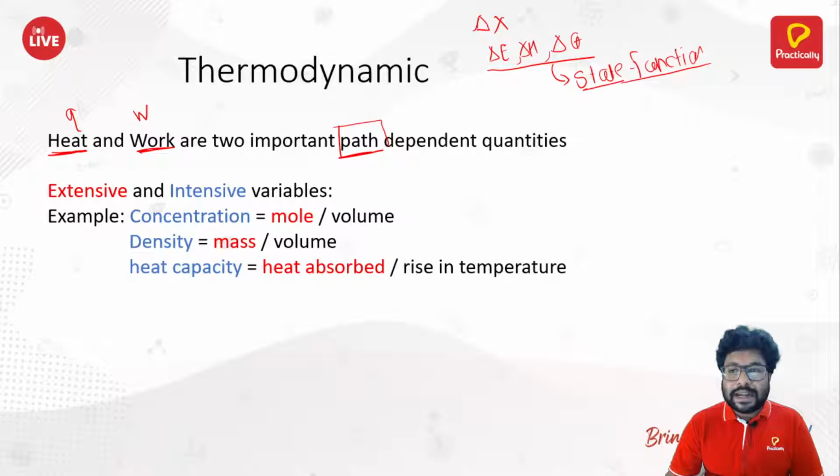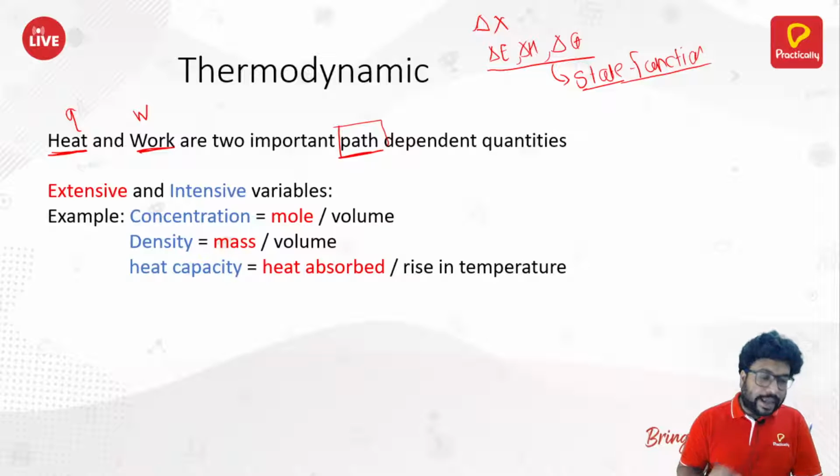If you do not have a delta, it may or may not be a path function. But more often than not, if you don't have a delta, it has to be a path function. For example, Q, which is heat, and work, which is W.